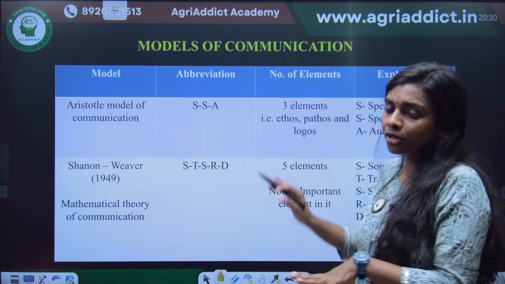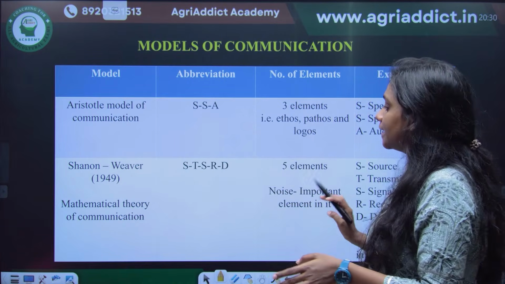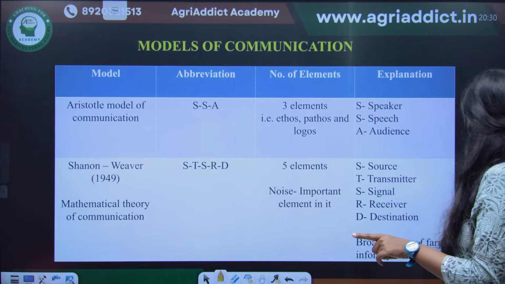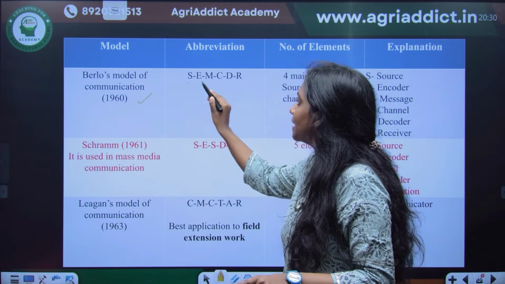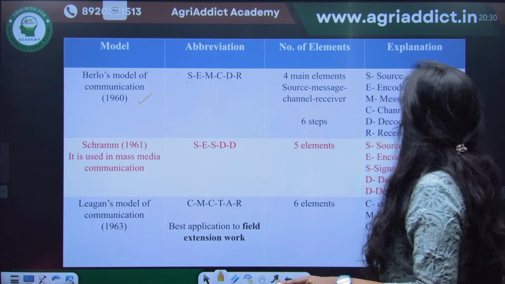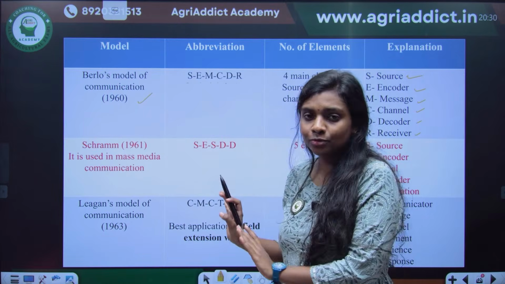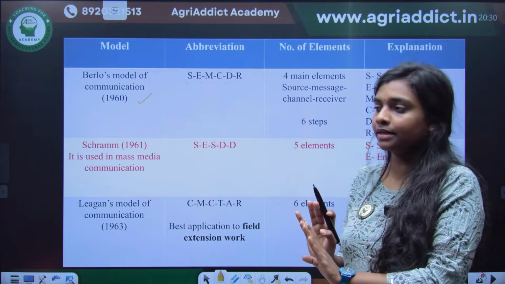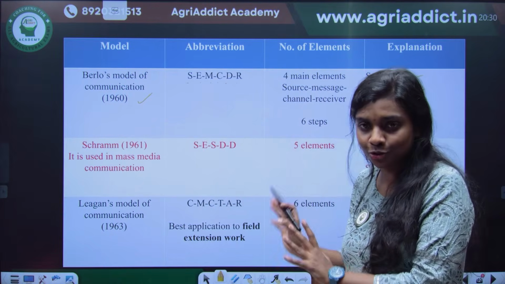These are different models of communication. All the models of communication are important. One very important model is Berlo's model of communication, which is SMCR, or SMCDR: source, encoder, message, channel, decoder, and receiver. So you have to study all the communication models, because each one has its own importance.